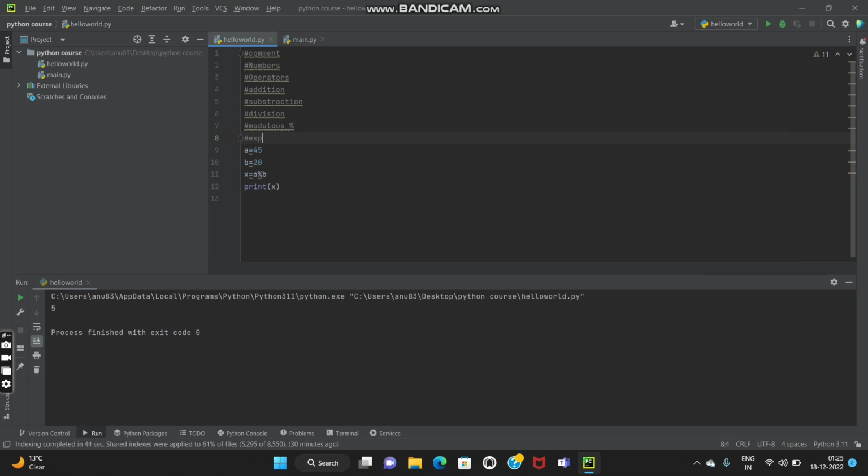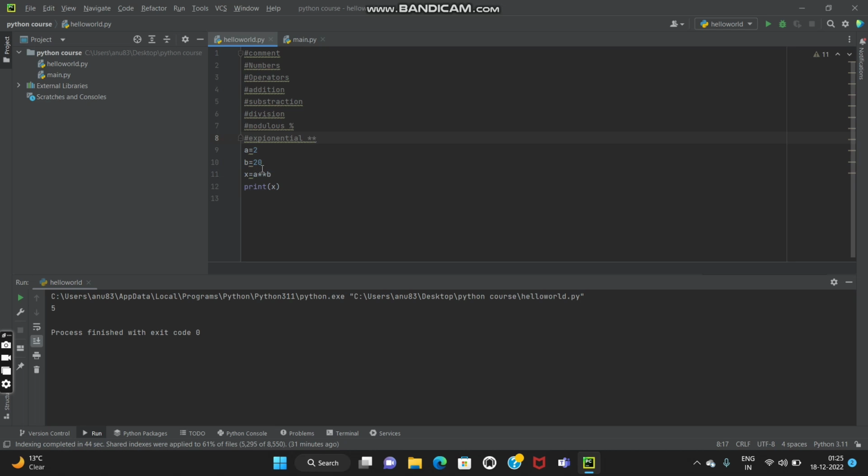Now we have one more thing, that is exponential. Exponential is something we use when we talk about power. Let's say a is 2 and b is 20. If I want to do exponential, I'll take two stars.